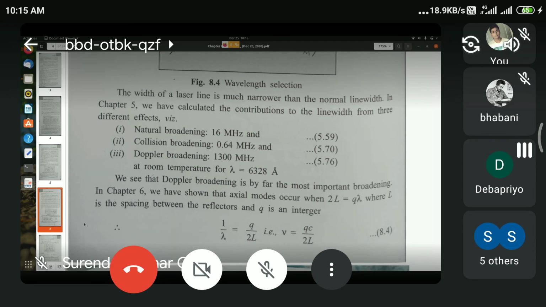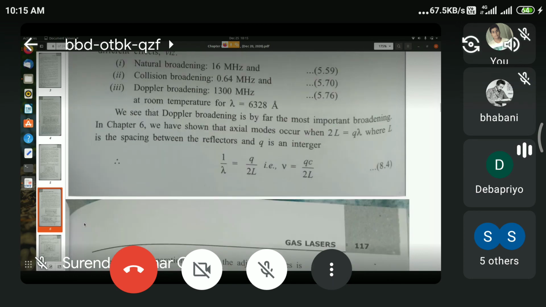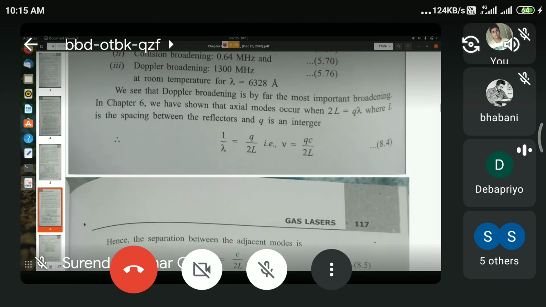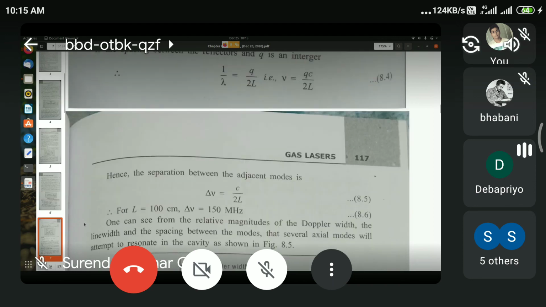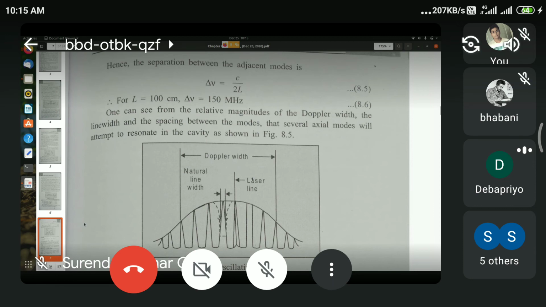Now we move on to resonators, because as we have seen, a tube with reflecting end plates serves like an open resonator, and such a resonator can support only certain wavelengths of light or radiation. These are given by the formula that the allowed frequency, if it is nu, then nu is equal to cq by 2L.